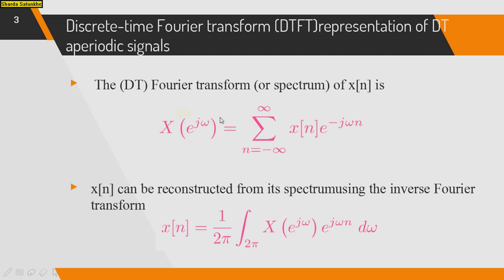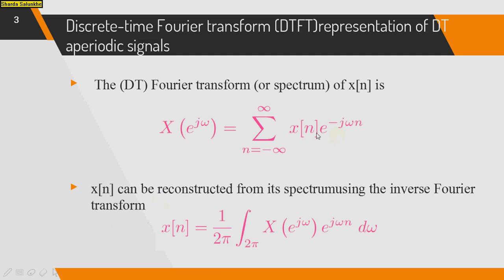DTFT is represented by X of e raised to j omega, which is equal to the summation from n equals minus infinity to infinity of x of n e raised to minus j omega n. So we can build the definition for the DTFT, which is the Fourier spectrum or frequency spectrum of x of e raised to j omega, that is the summation of all terms of x of n times its complex exponential, that is e raised to minus j omega n.